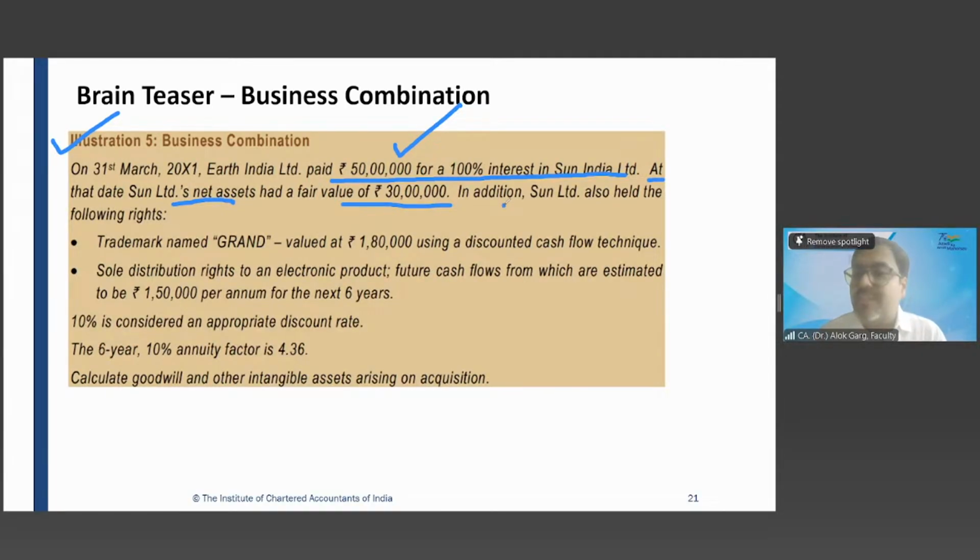But in this question, the question doesn't stop here. The question has given you more information. In addition, Sun Limited also held the following rights. Trademark named Grand, valued at 1,80,000 using a discounted cash flow technique.